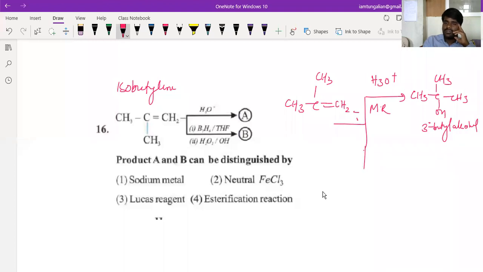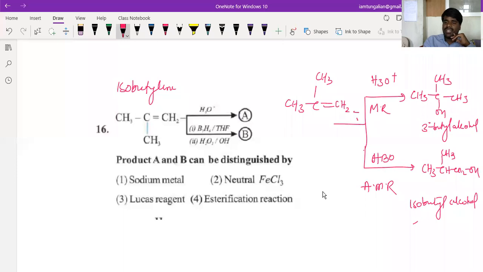Whereas if you subject it to hydroboration oxidation, which follows the anti-Markovnikov rule, what is the product? This is isobutyl alcohol, which is a primary alcohol.